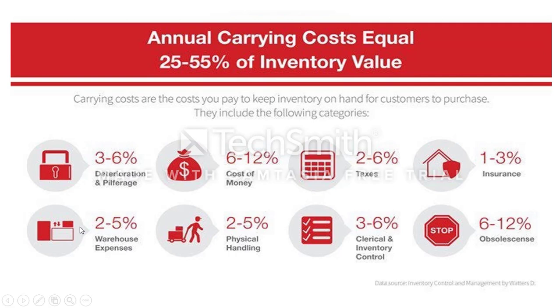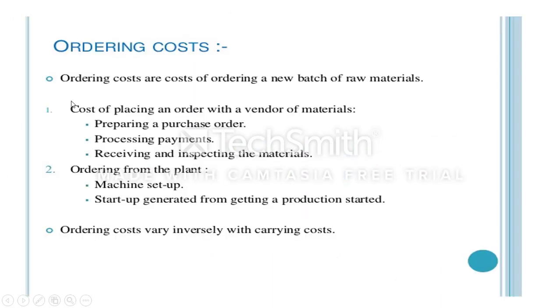Warehouse expense means the rental expense for carrying the item. Then physical handling: if you have inventory, we need to appoint some person to handle the materials. Then clerical work, then obsolescence. These are all the costs involved, totally 8 costs in the inventory carrying cost.